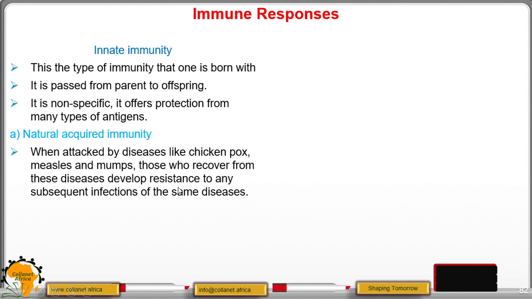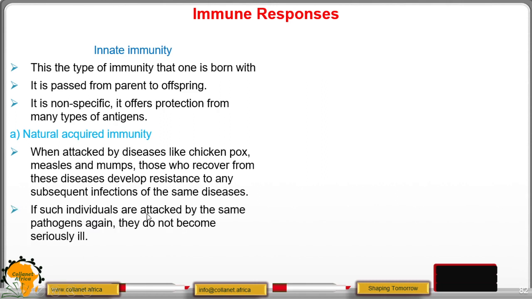That means when these people who have recovered are attacked by these diseases, their body already has developed a way to defend itself against this type of disease which will attack next.